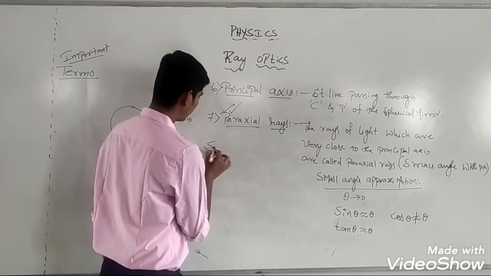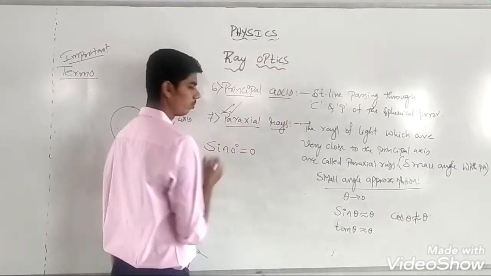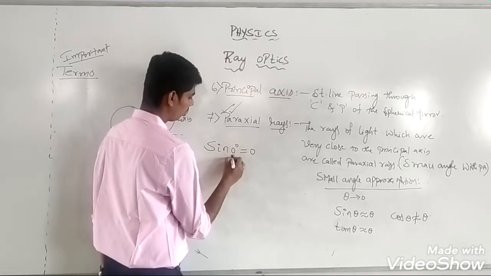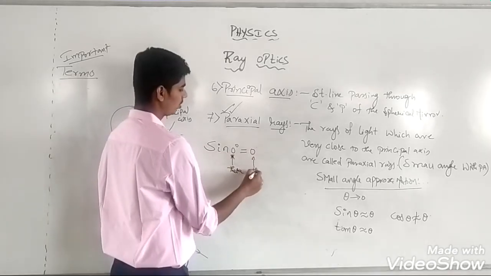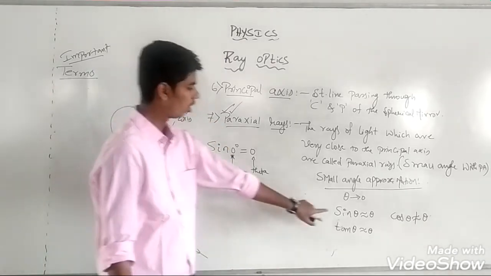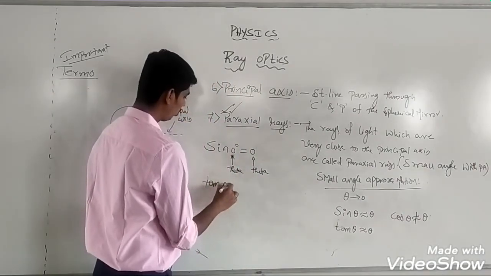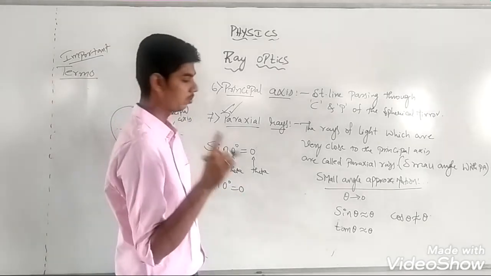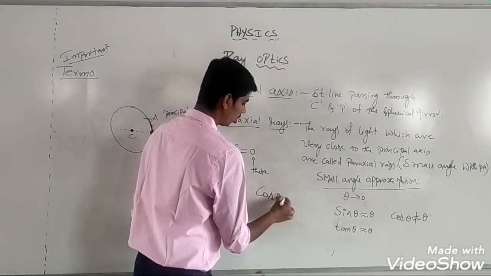Again, if theta is approaching 0, what is sin 0 degree? Sin 0 degree is 0. So, sin theta is nearly equal to theta. This was theta, and sin theta is equal to this, which is even theta. Right? So, as long as angles are very small, you can always write sin theta is nearly equal to theta. Even tan 0 degree is 0. Again, tan theta is equal to theta. This is the small angle approximation. But this is not true for cos. What is cos 0? Cos 0 is 1.